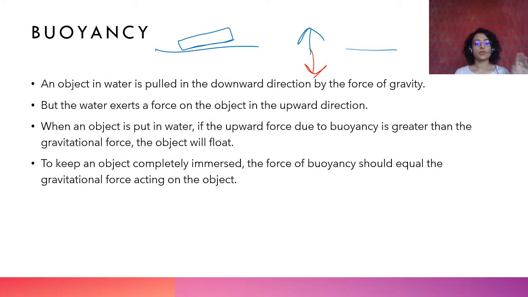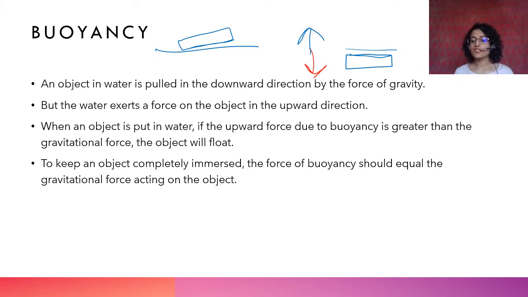ठीक है? So to keep an object completely immersed, the force of buoyancy should equal the gravitational force acting on the object. यानी एक ऑब्जेक्ट इमर्स हो गया पूरा, and after immersion, absolutely the highest amount of buoyant force is acting on it. There is no further buoyant force that can act on it because it is now completely